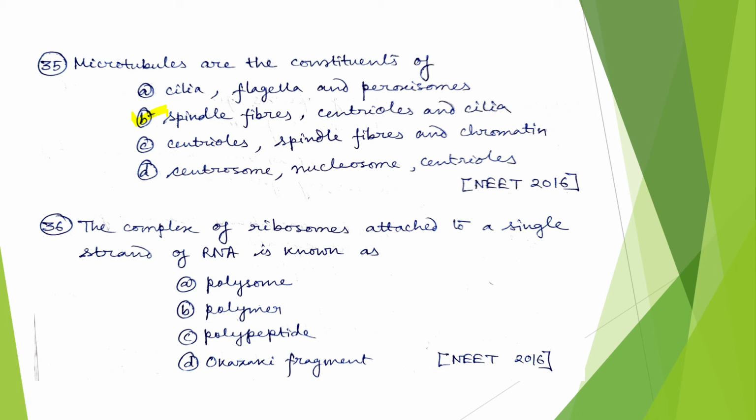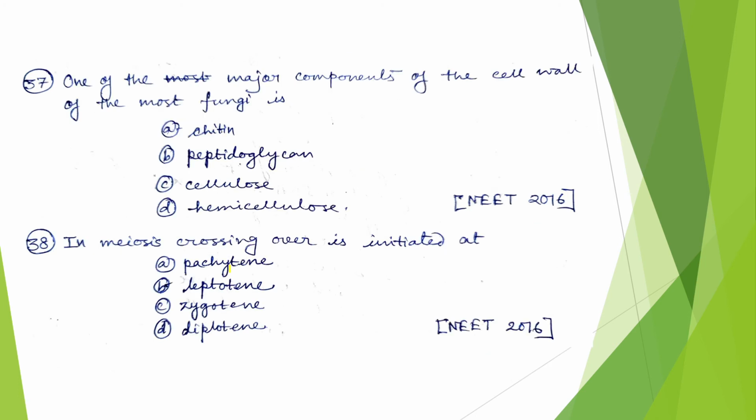Now the complex of ribosomes attached to a single strand of RNA is known as polysome. Option A is correct. It is a very common and very easy question to answer, and it also came in 2015. It is a very much repeated question, so it is very important. Now the next question, one of the major components of the cell wall of most fungi is chitin.